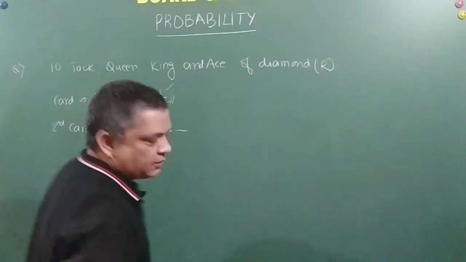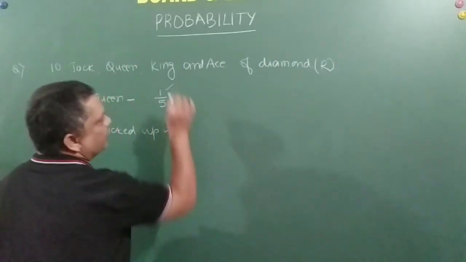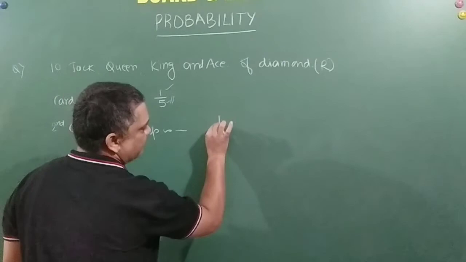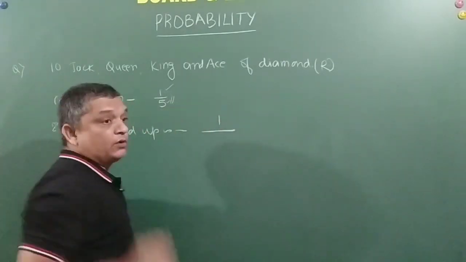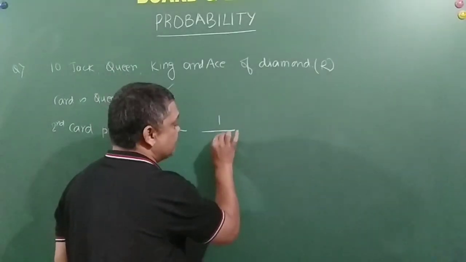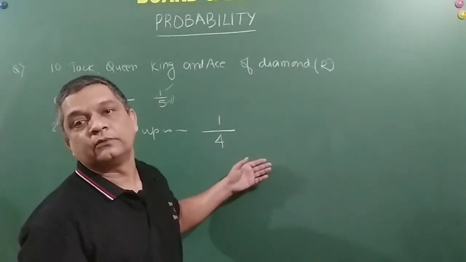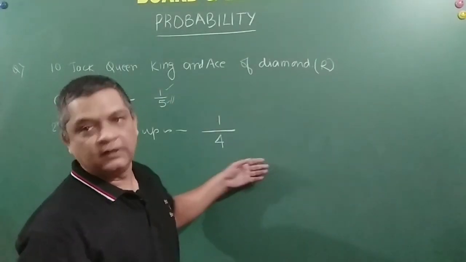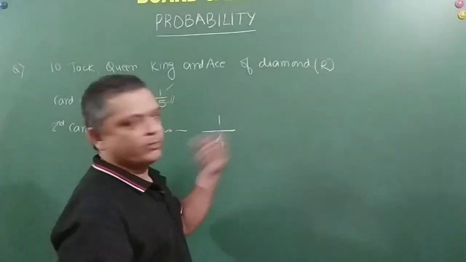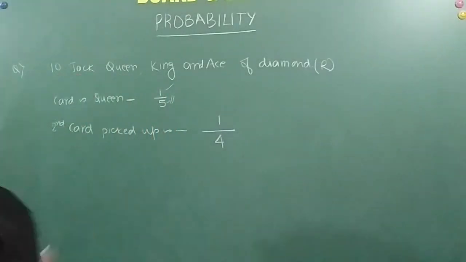Ace is only one, so my winning is 1. But since I have not replaced the queen back into the cards, my sample space is 4. So my probability is 1 by 4. The probability of taking out an ace without replacing is 1 by 4, that means only 25%.